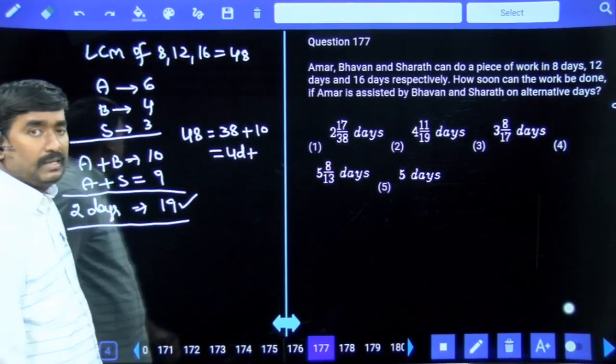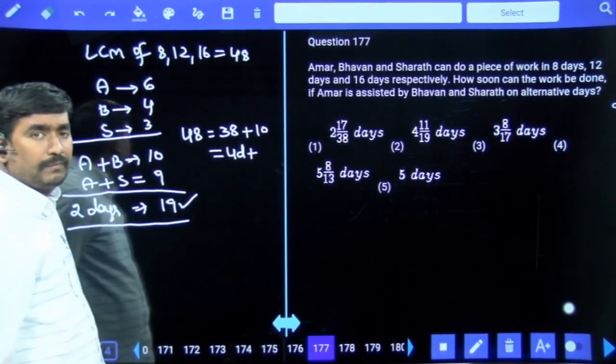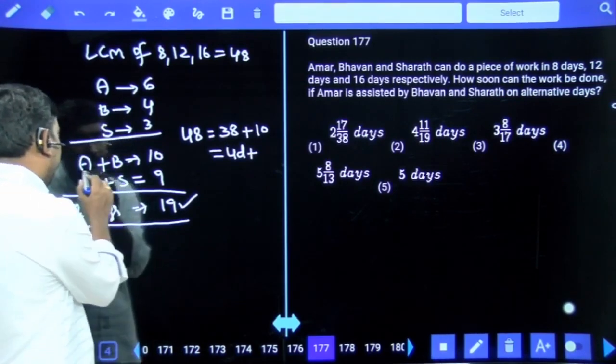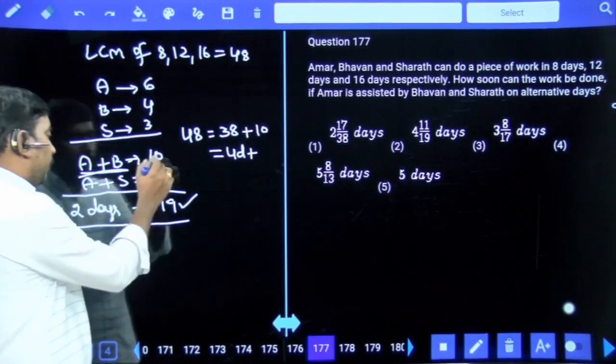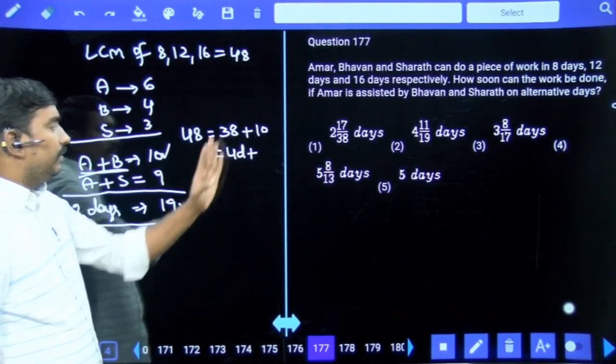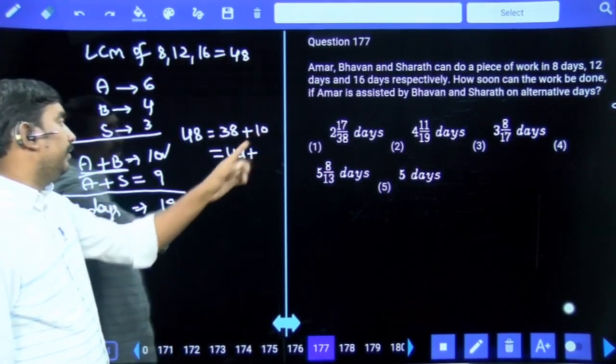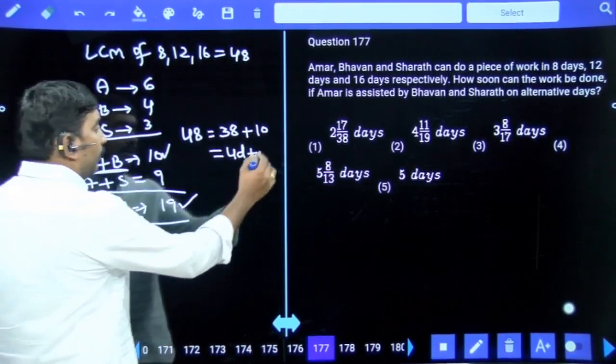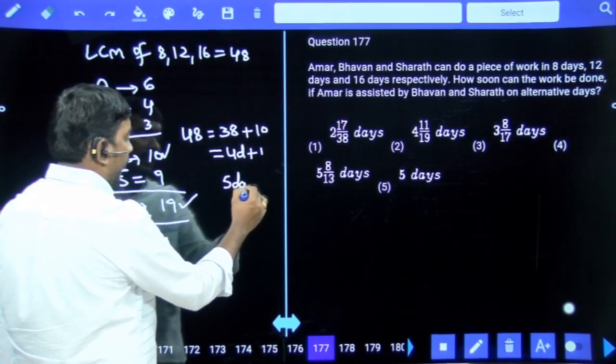Those 10 units are done by the pair who is working on the 5th day. On the 5th day, A and B can work. A and B can do 10 units. We are also left with 10 units only. Those 10 units are done by them in 1 day. So total work can be completed in 5 days.